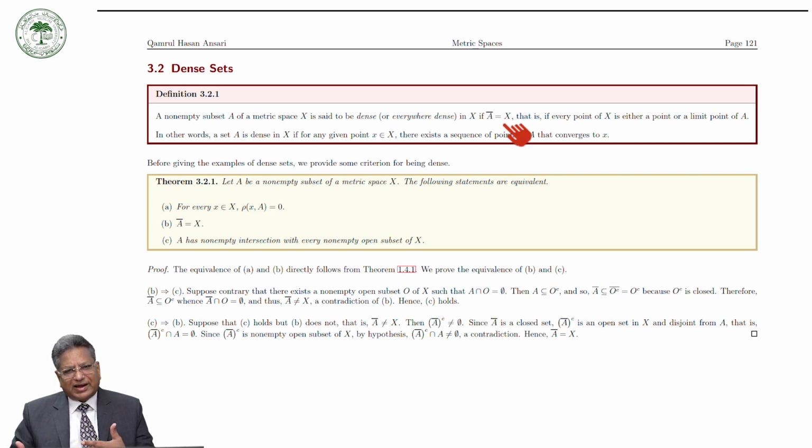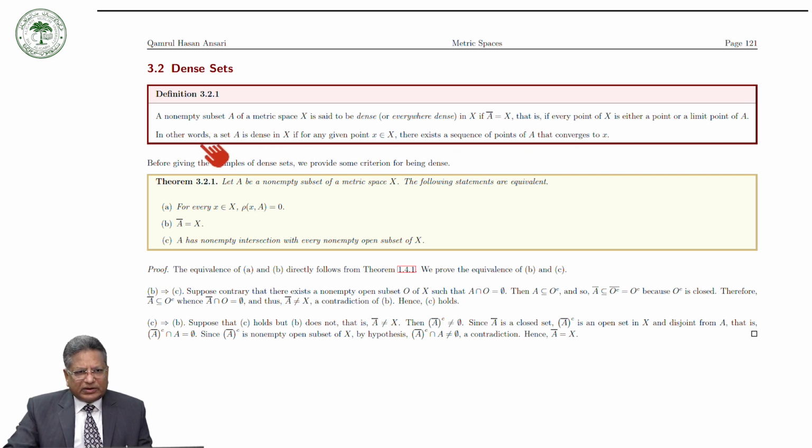We are collecting together rational and irrational numbers, and that forms the whole real line. It means that the closure of Q is equal to R, so Q is a dense subset of R.